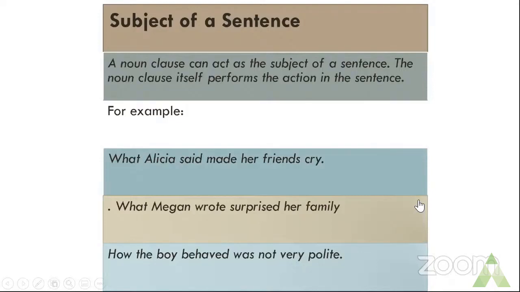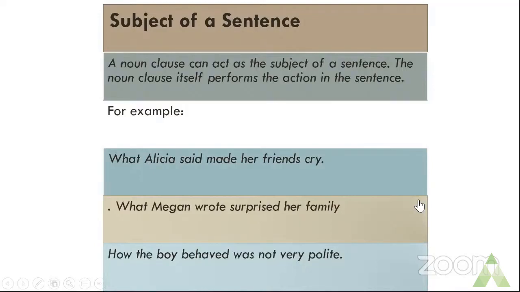A noun clause can be the subject of a sentence. Did you understand? The noun clause can be the subject of a sentence; it itself performs the action in the sentence. For example: "What Alicia said made her friends cry." How do you identify whether it is the subject of a sentence?